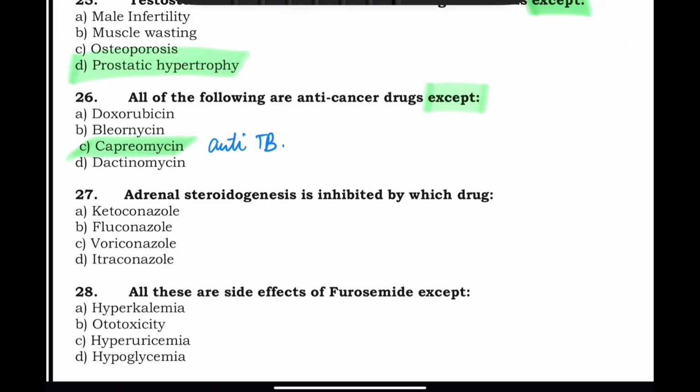Now, adrenal steroidogenesis is inhibited by which drug? Ketoconazole, fluconazole, voriconazole, and itraconazole. So the right answer here is ketoconazole. It is an inhibitor of adrenal steroid synthesis.